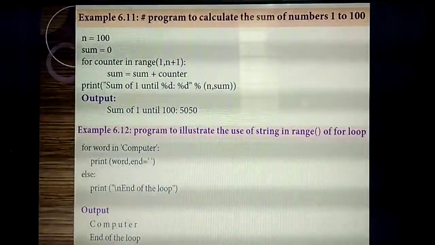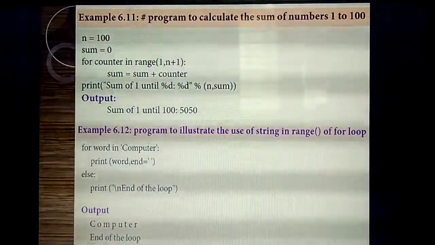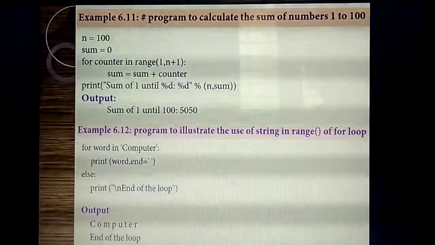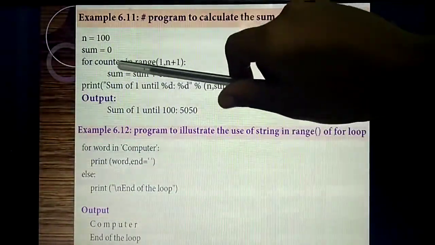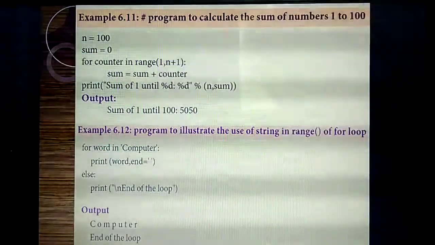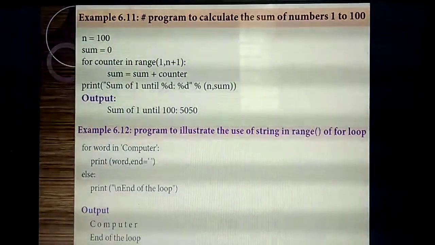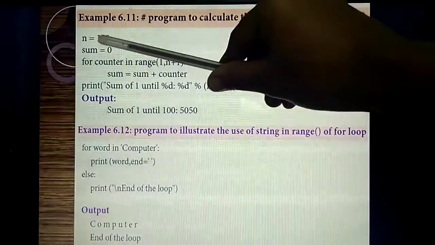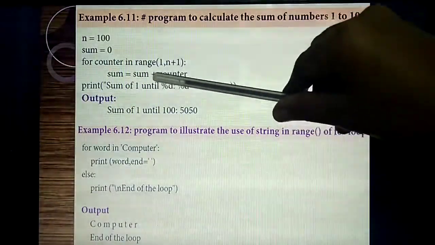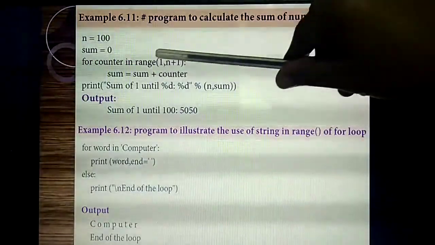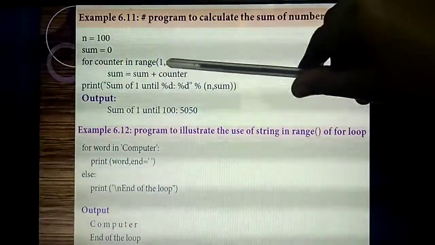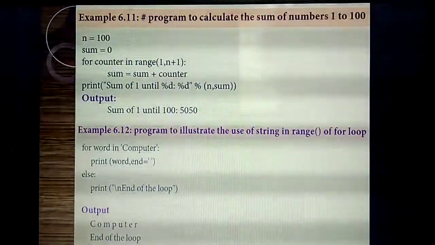Understand? Next, what's the aim of our program? We are going to add the first 100 numbers. For that, listen, we are giving one formula: sum equal to sum plus counter. What's the meaning? The initial value of sum is 0, and sum plus counter means whatever counter value you get, you add it to the sum value.